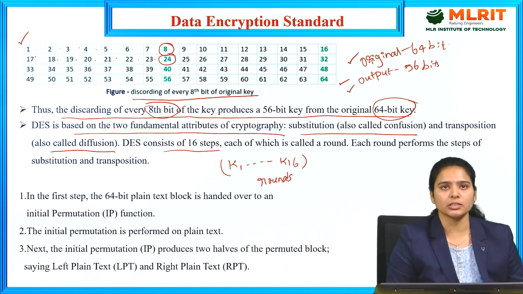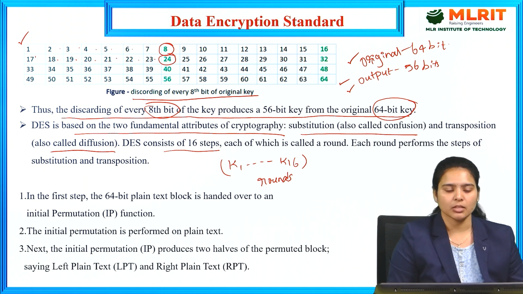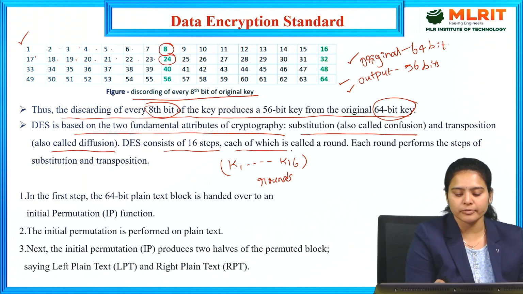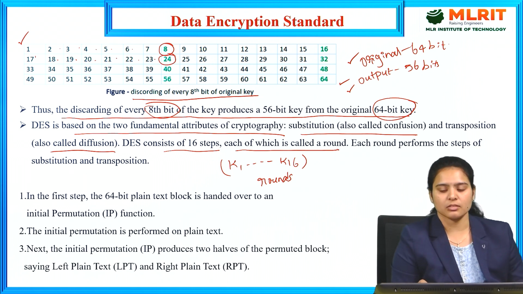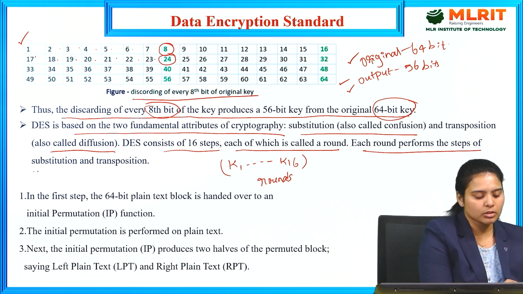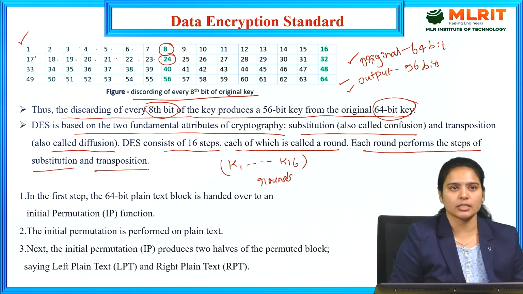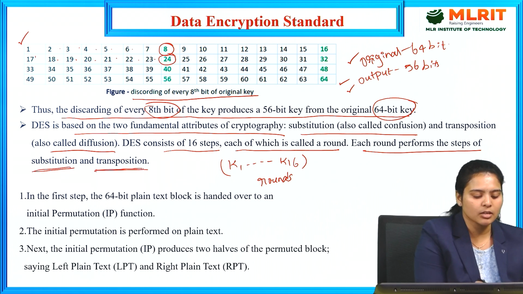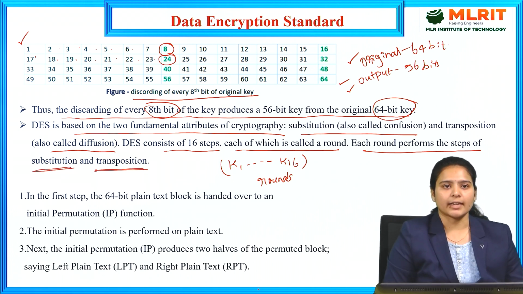We need to perform 16 rounds in the Data Encryption Standard algorithm, and in each round the process performs both confusion and diffusion, that is, substitution and transposition techniques.